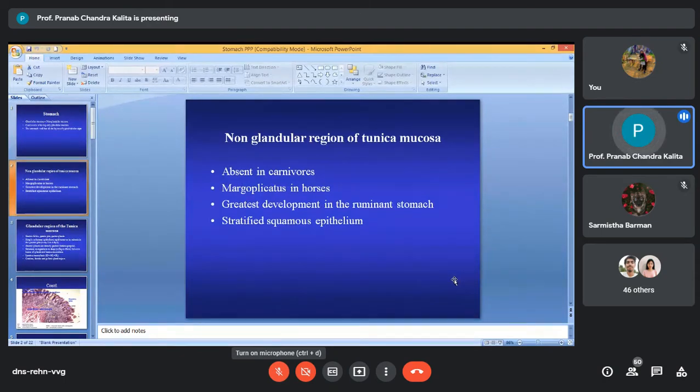Considering the non-glandular region of the tunica mucosa, this non-glandular part is fully absent in carnivores. The junction between the glandular part and the non-glandular part of the stomach is called margo plicatus in horses. The non-glandular region is highly developed in ruminants, and it is lined by stratified squamous epithelium.